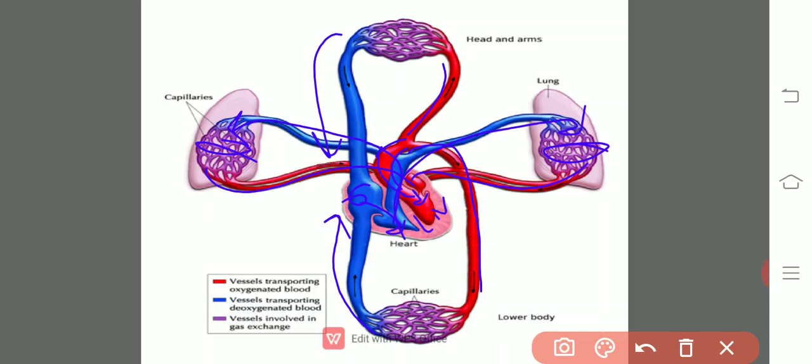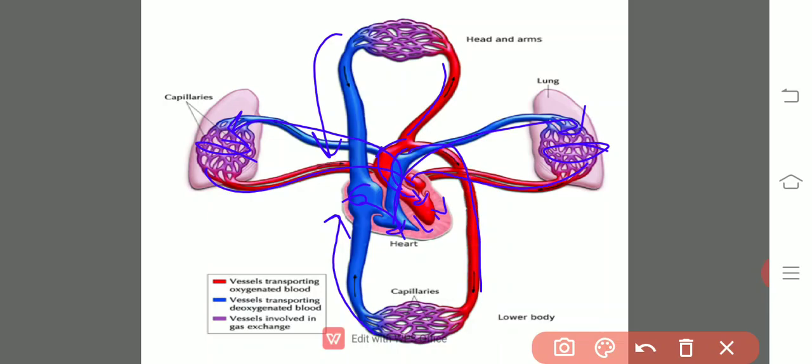So wherever the blood goes, it is only through the blood capillaries. Such a kind of circulation is the closed type of circulation. If you observe the specialties of closed circulation, the muscles of the blood vessels have the contraction capacity, so that there will be enhanced blood velocity and blood pressure within the blood vessels.